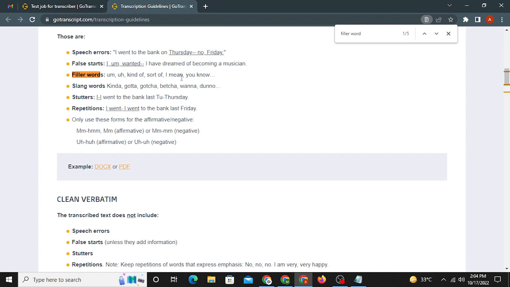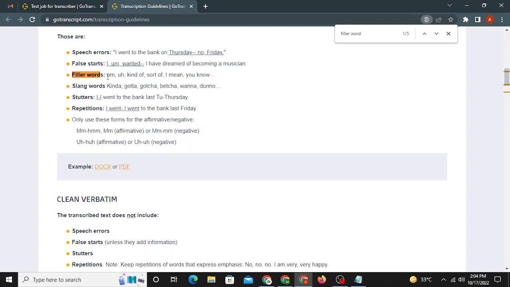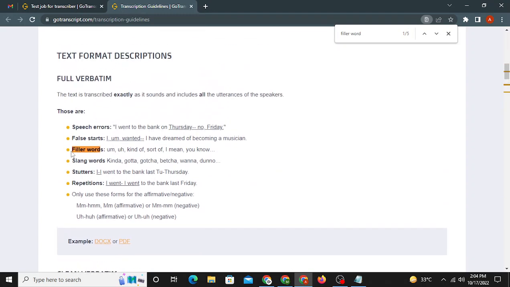These are the filler words, and we have kind of, sort of, I mean. And what options do we have in the question? Gotcha. So right is C, kind of. B and C are the right options here. As you can see, in full verbatim the filler words are these. These are the filler words.